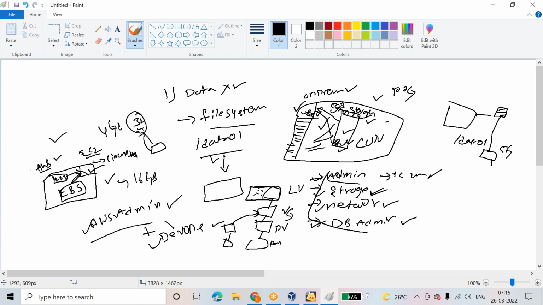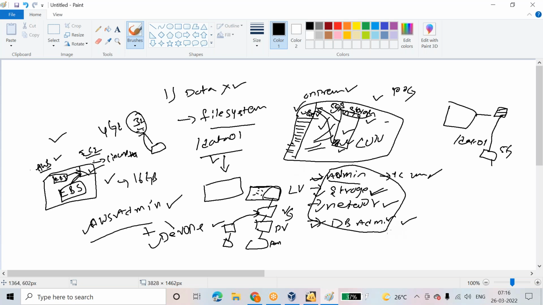But if you are a cloud admin, in some companies you need to manage, you should know OS, you should know storage, how to create EBS volumes, all these things, storage work, I will teach you all these things. Network, how to create a VPC, how to create security groups, how to create transit gateways, I will teach you, so you will be able to manage network also.